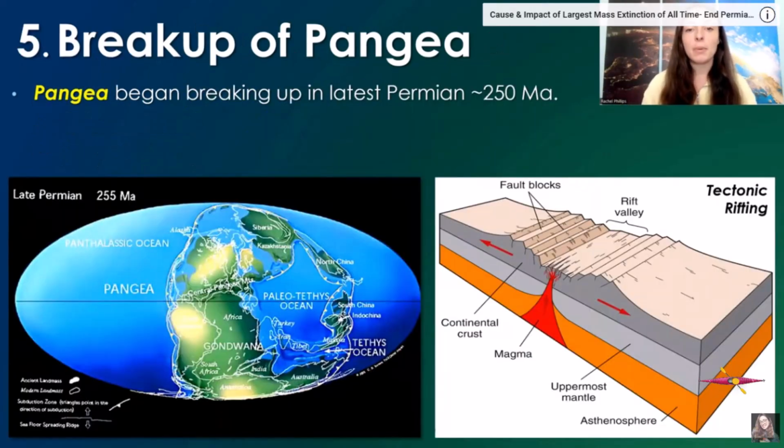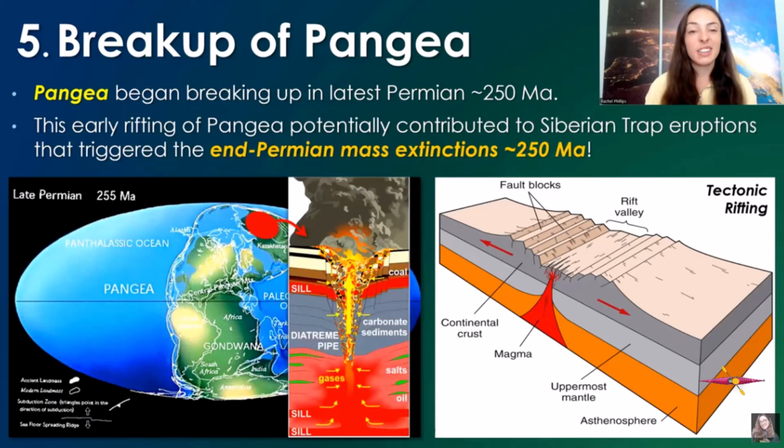Pangaea then began breaking up in the latest part of the Permian, around 250 million years ago. This might have actually contributed to triggering the volcanism that I just mentioned, which caused, or in part caused, the climate changes that led to the greatest mass extinction event of all time at the end of the Permian. But there are also other hypotheses regarding how this volcanism was triggered and started in the Siberian Traps. But it's possible the early rifting of Pangaea did help to trigger these massive volcanic eruptions.